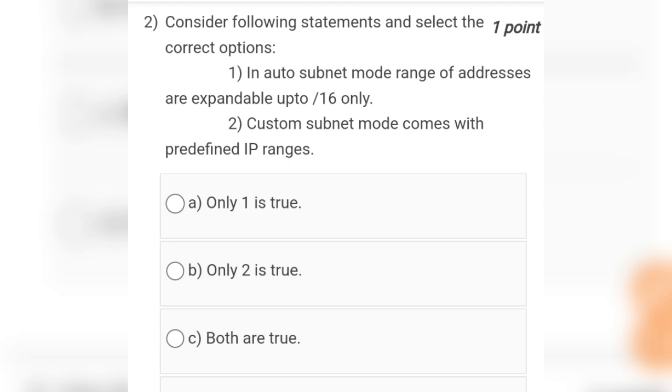Statement 2: custom subnet mode comes with predefined IP addresses. Option A is only 1 is true, option B is only 2 is true, option C is both are true, option D is both are false. So the correct answer for this question will be option number A, that is only statement 1 is true. Okay.